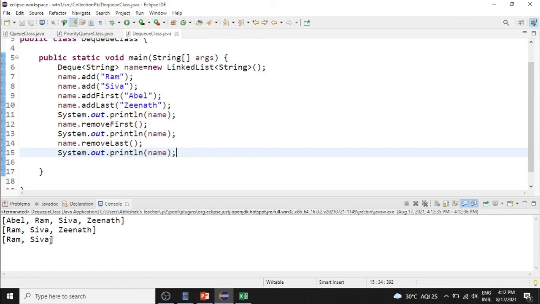Abel, Ram, Shiva and Zenith. So remove first will remove Abel, and remove last will remove Zenith. This is about dequeue.